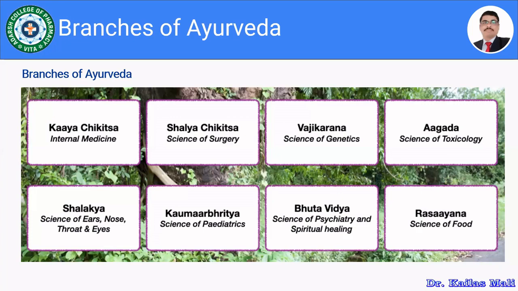Then Kaumarabhritya is known as the science of pediatrics, then Bhuta Vidya is the science of psychiatry and spiritual healing, and the last one, Rasayana, is known as the science of food. So these are the 8 branches of Ayurveda.